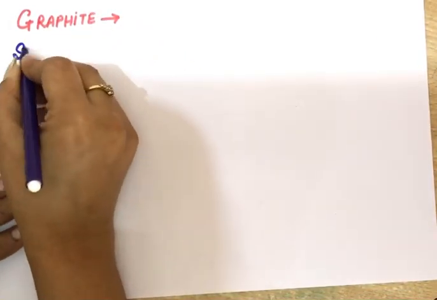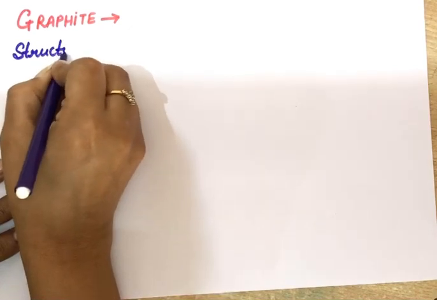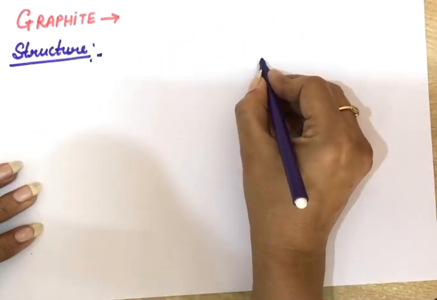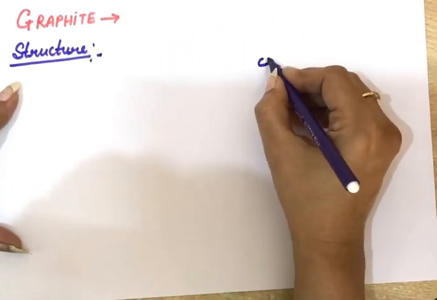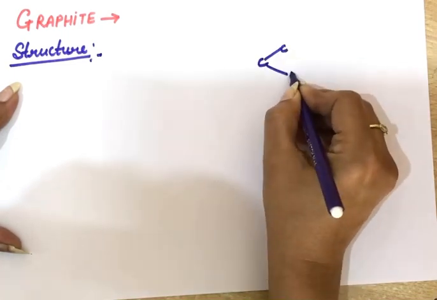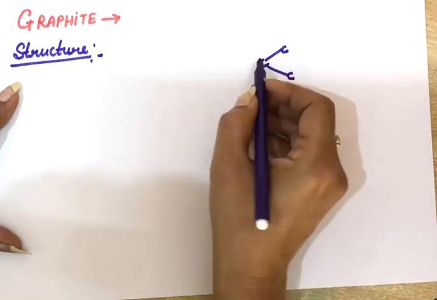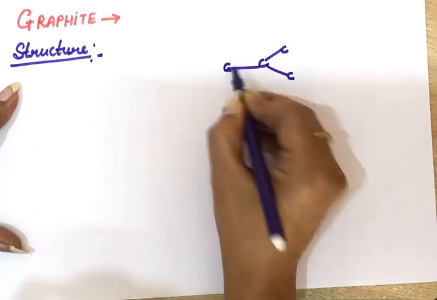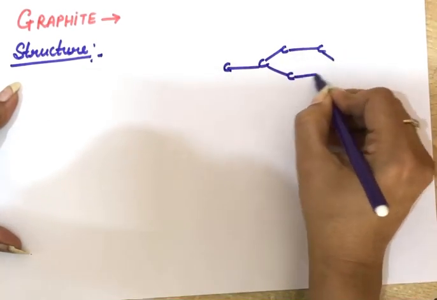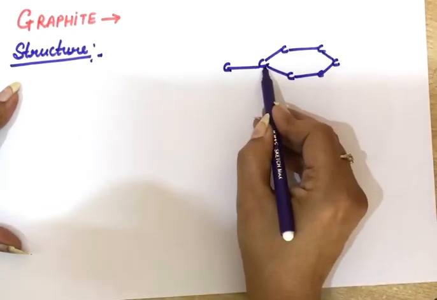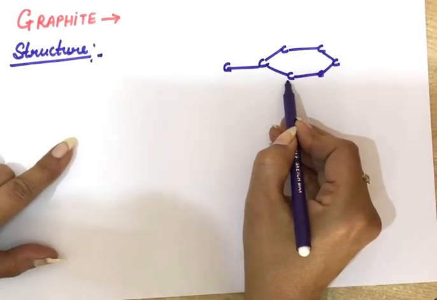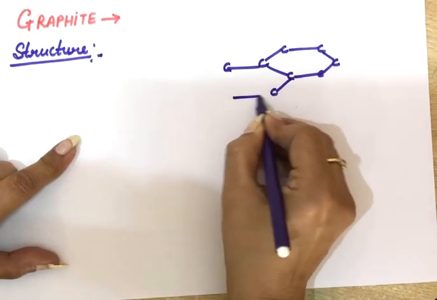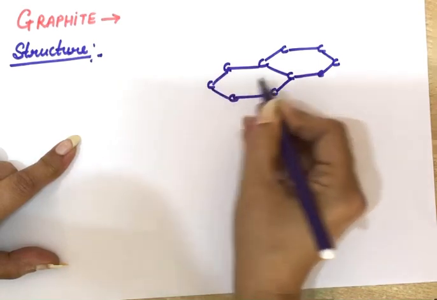So first again we will do the structure of graphite. How will carbon atoms link in the case of graphite? In this case, one carbon atom in a graphite layer is linking with 3 more carbon atoms. Like this, this carbon is linking with 2 carbons here, and with 1 carbon of the next hexagon here. Hexagons like this will form. So one carbon is linking with 3 more carbon atoms of its own layer. Even this carbon atom links up with more carbon atoms, and like this the hexagons will form.